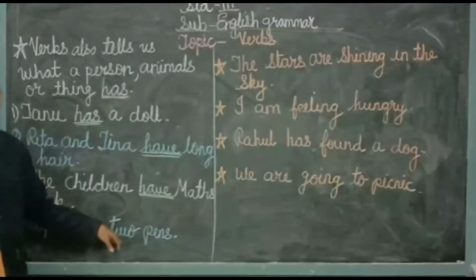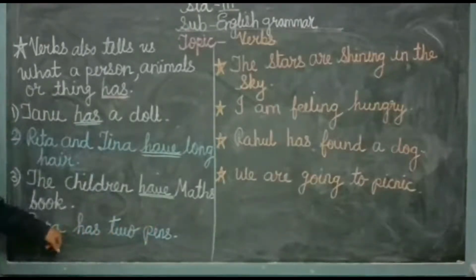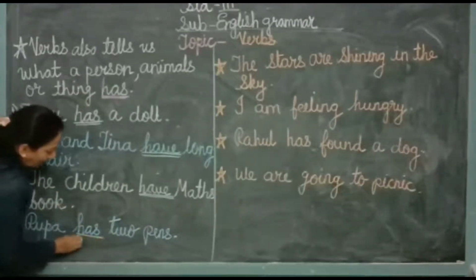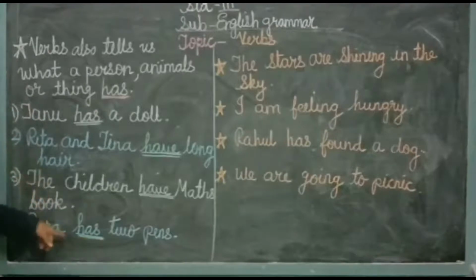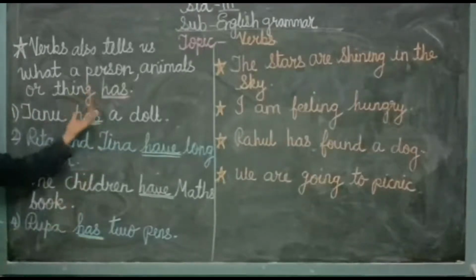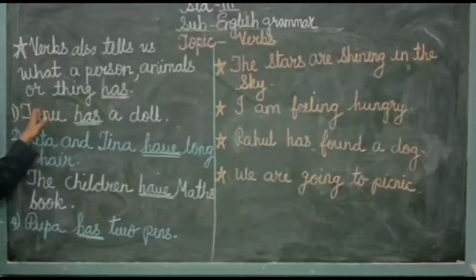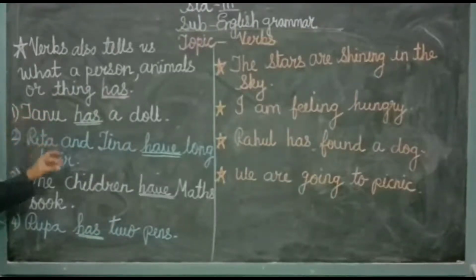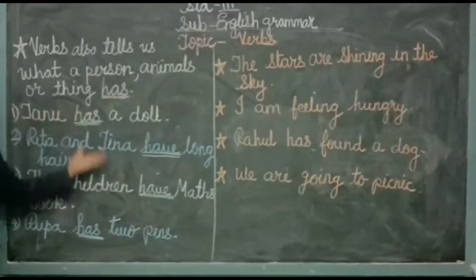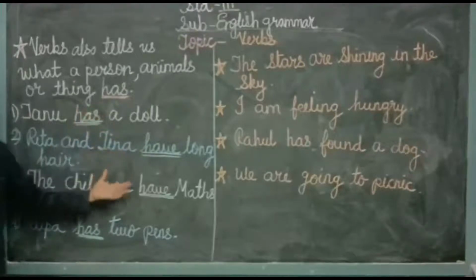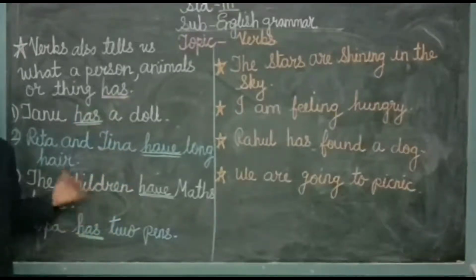Rupa has 2 pens. Rupa is again singular. So what is she having? She is having 2 pens. So here again has is also the verb. So see, from these sentences you can understand that verbs also tell us what things, persons, and animals have. From these sentences we can understand what they are having, and so has and have are the verbs in these sentences.